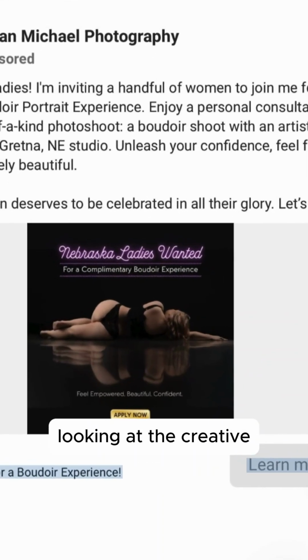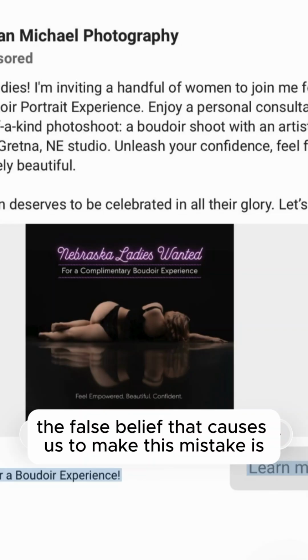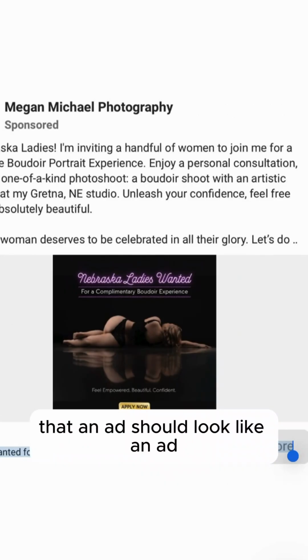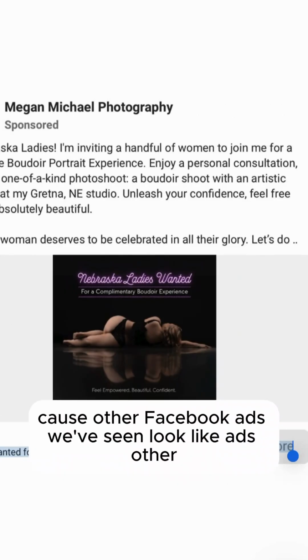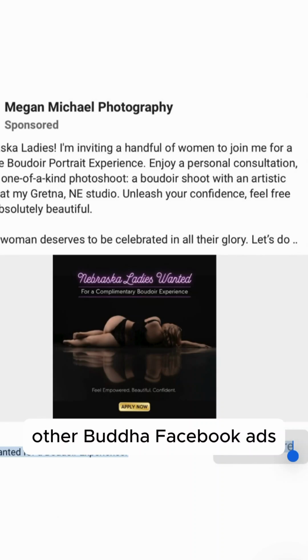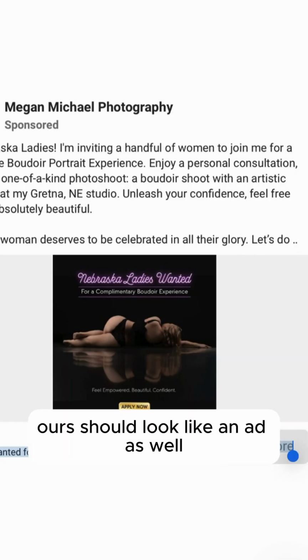Finally, looking at the creative, we got the looks-like-an-ad mistake. The false belief that causes us to make this mistake is we actually believe that an ad should look like an ad because other Facebook ads we've seen look like ads. Other Boudoir Facebook ads, other ads on Facebook, and so we believe ours should look like an ad as well.